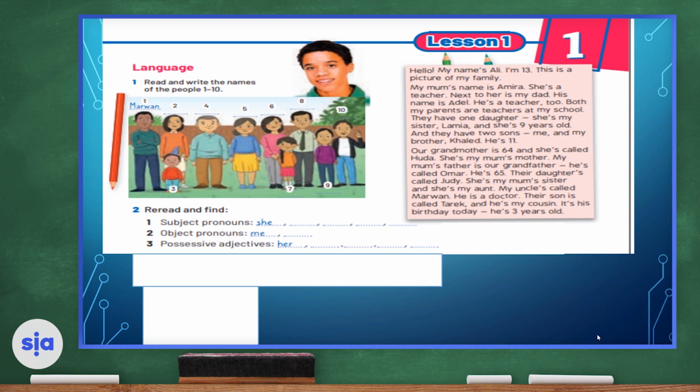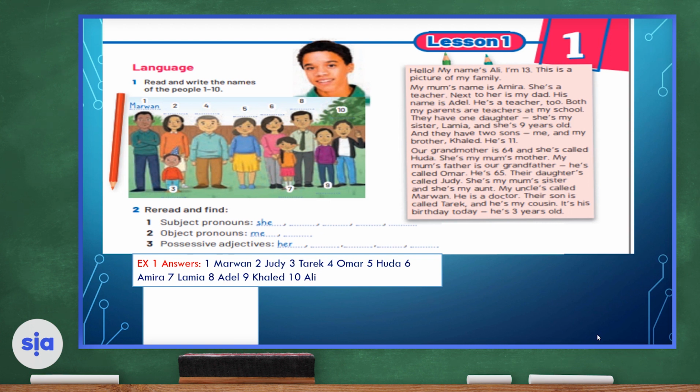Now let's move on to the section where we find out and write the names from the text. So, the first name we found was Marwan. Next, Judy, Tariq, Omar, Huda, Amira, Lamia, Adil, Khalid, and Ali. So all you need to do is scan for the names in the text. Let's move on to exercise 2.